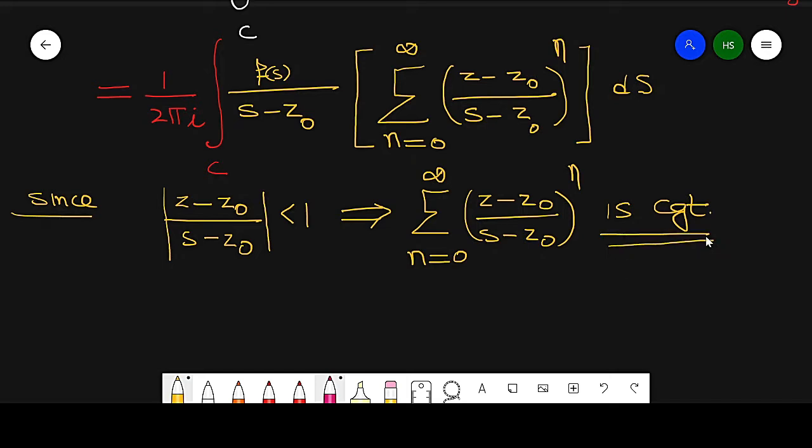If it is a convergent series, then by using the Weierstrass M test, this series is convergent uniformly.